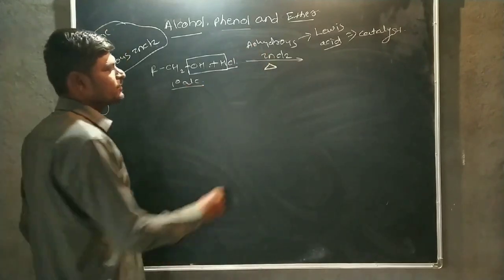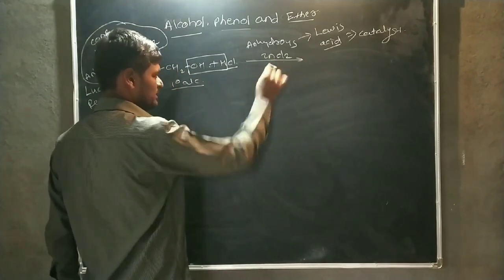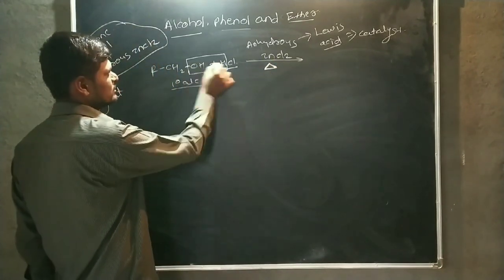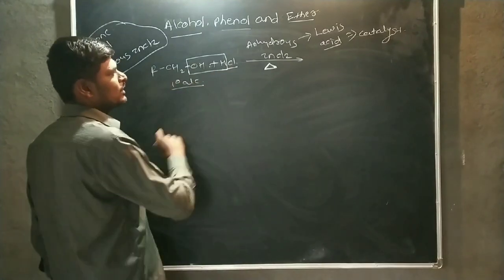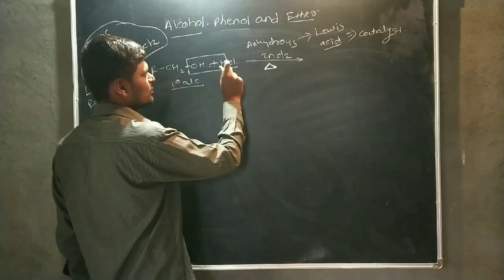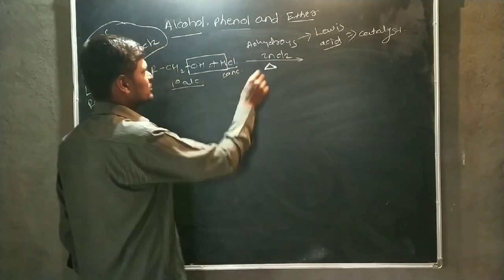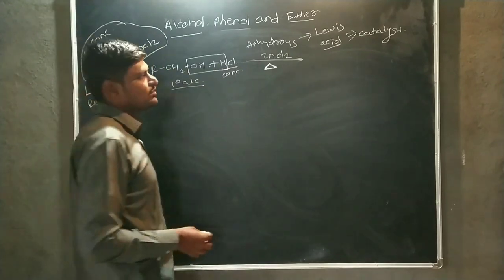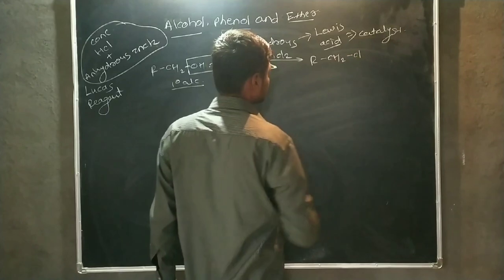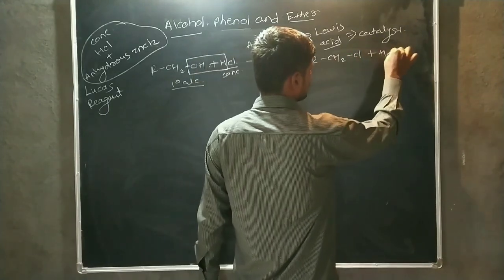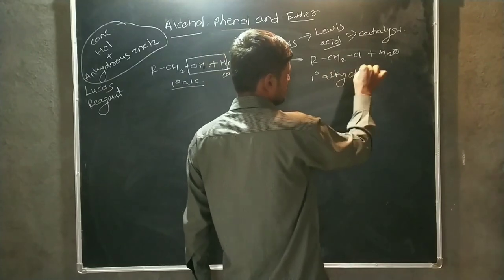If there is the presence of heat, then the bond should easily break down. Therefore, in case of primary alcohol, the Lucas reagent, that is a mixture of anhydrous ZnCl2 and concentrated HCl, and the primary alcohol are heated together, then it forms the corresponding alkyl chloride, and a water molecule is eliminated. This is a primary alkyl chloride.